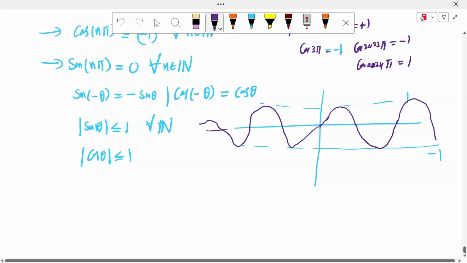This is the sin theta diagram, sir. This is the sin theta. What is the theta value here, sir? Here 0. Then it is π/2, it is π.